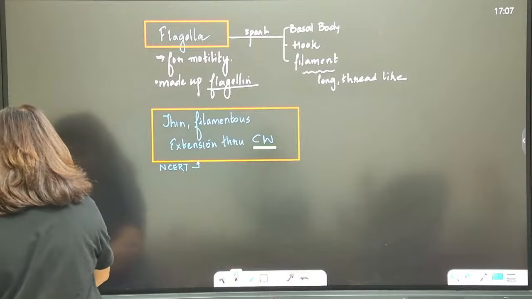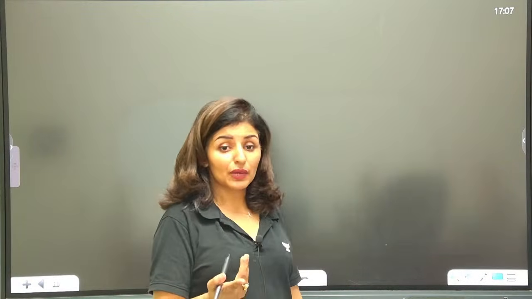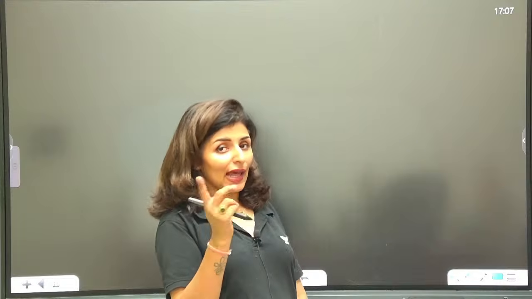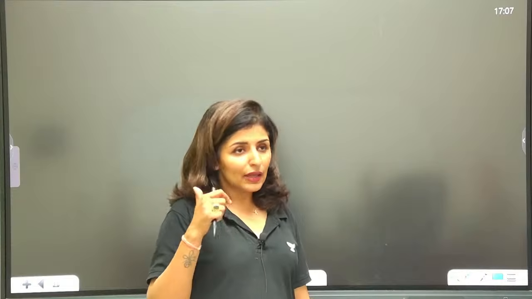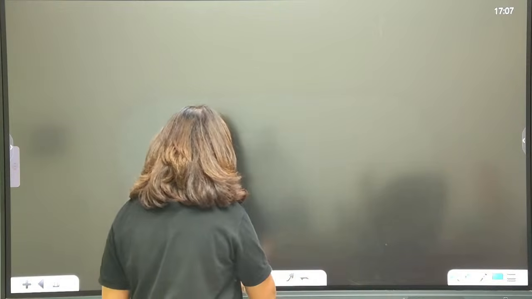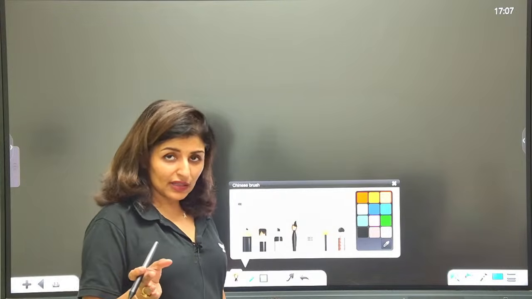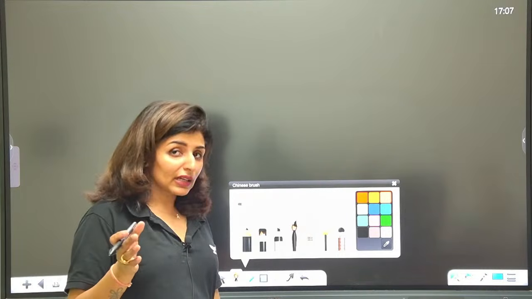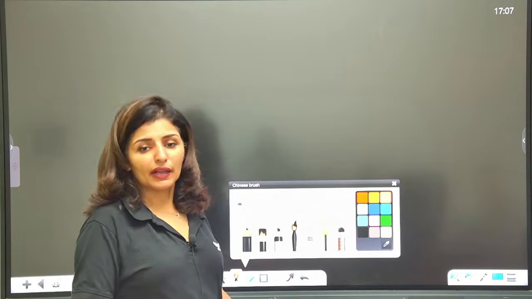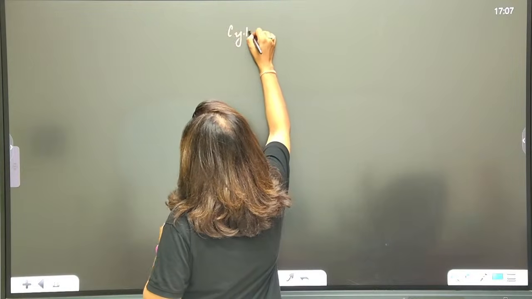So after flagella, we are done with the cell envelope. Flagella is not a part of the cell envelope, of course, but I've just mentioned it because it helps in motility. I wanted to compare it with pili and fimbriae. Flagella is an independent structure. So cell envelope is clear, right? There is one more thing about cell envelope. Bacteria can be divided into two different categories on the basis of some differences. We have this technique called the gram staining technique, which divides bacteria into gram positive and gram negative. So that technique is certainly there. Now talking about cytoplasm.